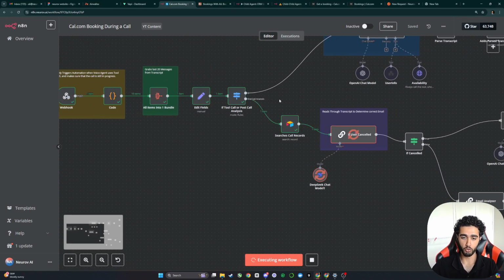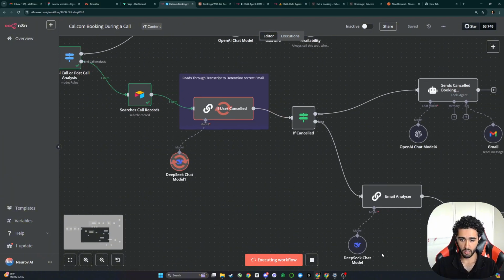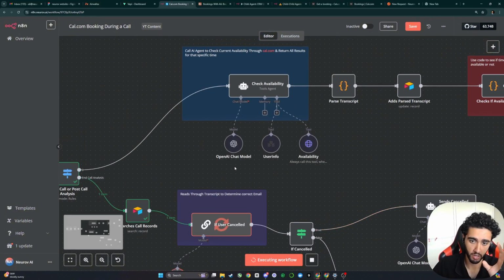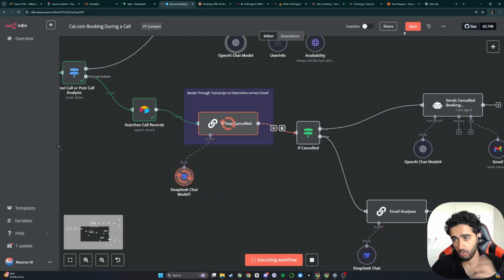Now we can go to the post-call analysis. And the reason why we're using DeepSeek for some of these AI models is just because, one, it's very cost effective, and two, because now that it's the post-call, we can take as much time as we want. And these reasoner models take a long time, which is why we don't use them during the call. We just use 4.0 Mini. So that's why we use DeepSeek.